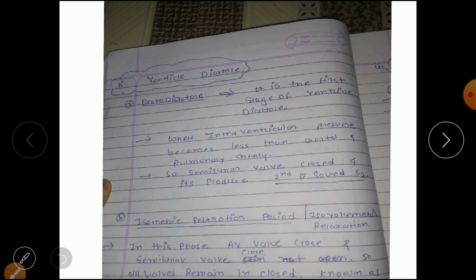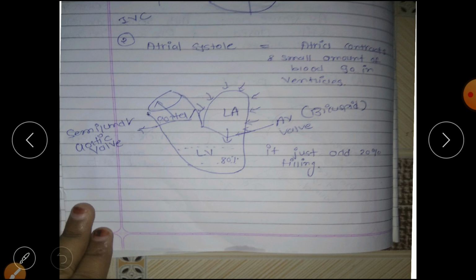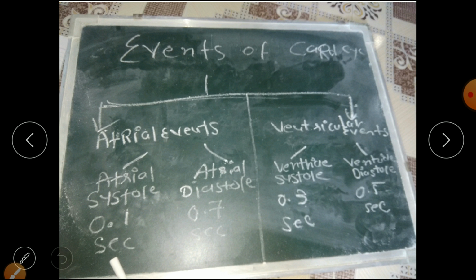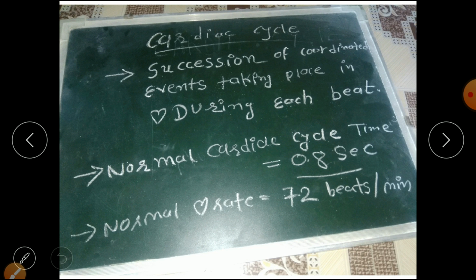So to revise, in the cardiac cycle we have two events, atrial events and ventricular events. In atrial events, we have two, atrial systole and atrial diastole. In ventricular events, we have ventricular systole and ventricular diastole. In ventricular systole, we have isometric contraction and the ejection period, and in ventricular diastole, we have protodiastole, isometric relaxation, and the rapid and slow filling phases. So this is all about the cardiac cycle, and the normal time for the cardiac cycle is 0.8 second. Thank you.